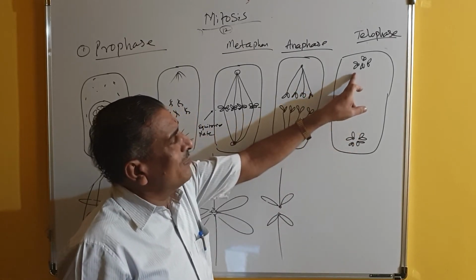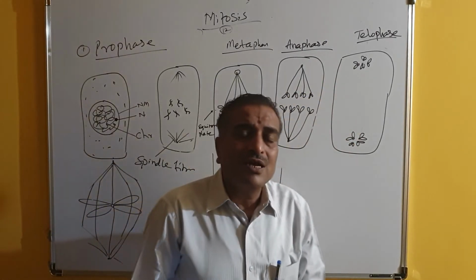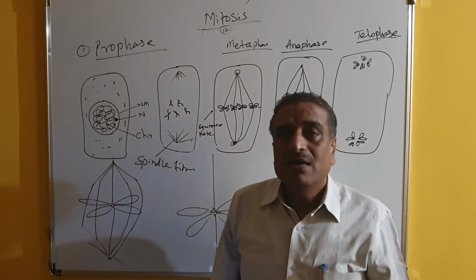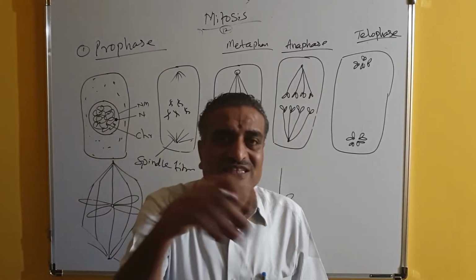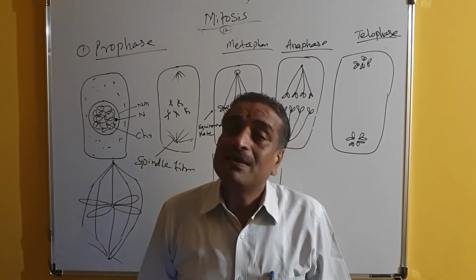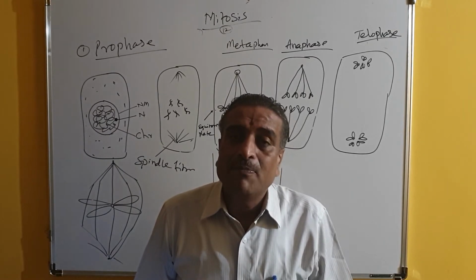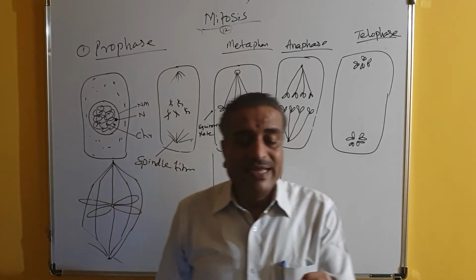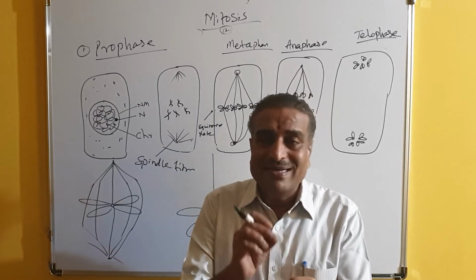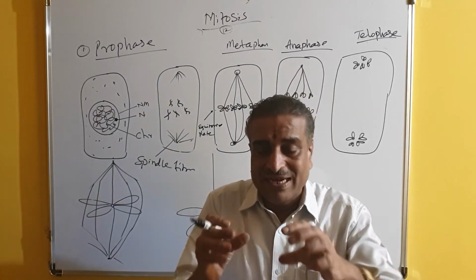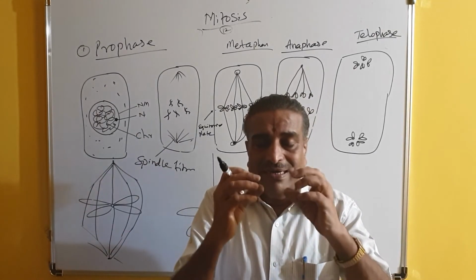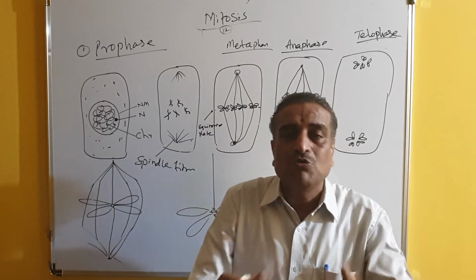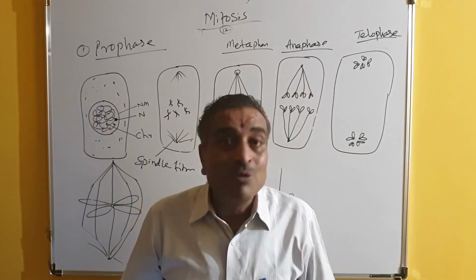When the chromatids reach the opposite poles, whatever happened in the prophase, the opposite things happen here. What happened in the prophase? The chromatin network underwent condensation, and the chromatin network became thick, stout chromosomes.